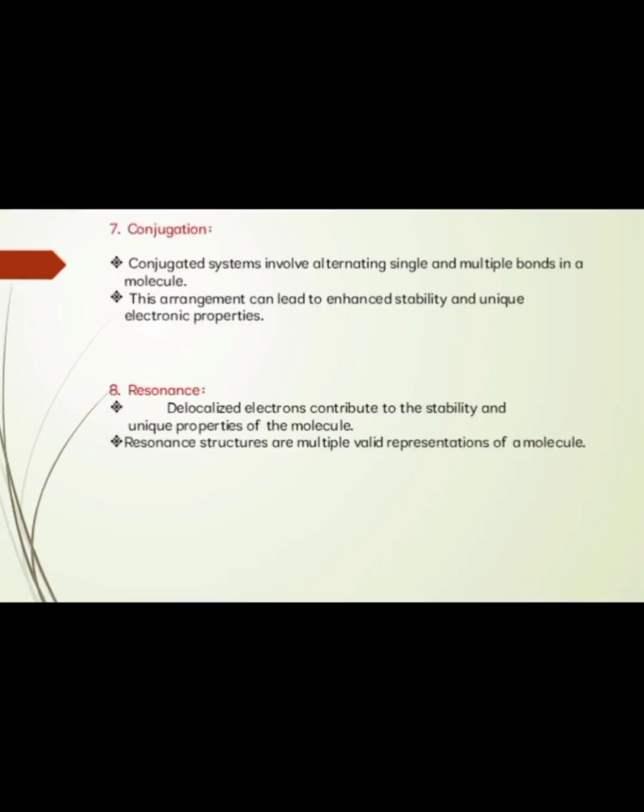Conjugation. Conjugated systems involve alternating single and double bonds in a molecule. This arrangement can lead to enhanced stability and unique electronic properties. Resonance. Delocalized electrons contribute to the stability and unique properties of the molecule. Resonance structures are multiple valid representations of a molecule.